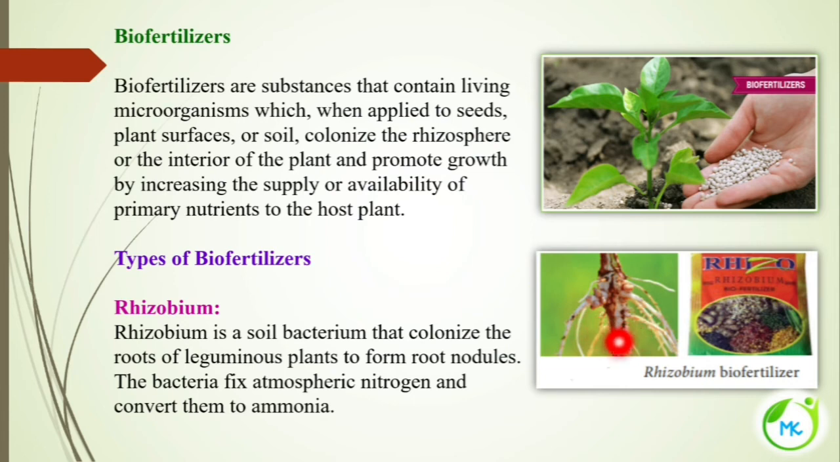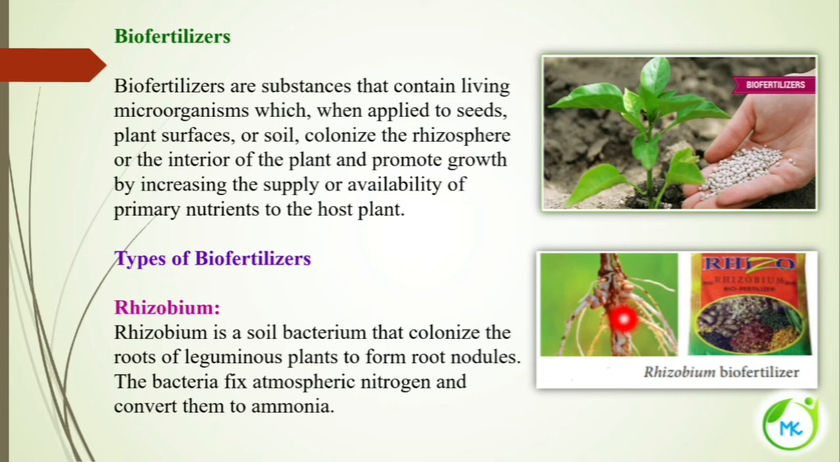So in the leguminous plants, this bacteria will grow in the root and form a nodule-like structure. This is referred to as root nodule. Inside the root nodule only you have the bacteria called rhizobium. This bacteria has the ability to convert atmospheric nitrogen.